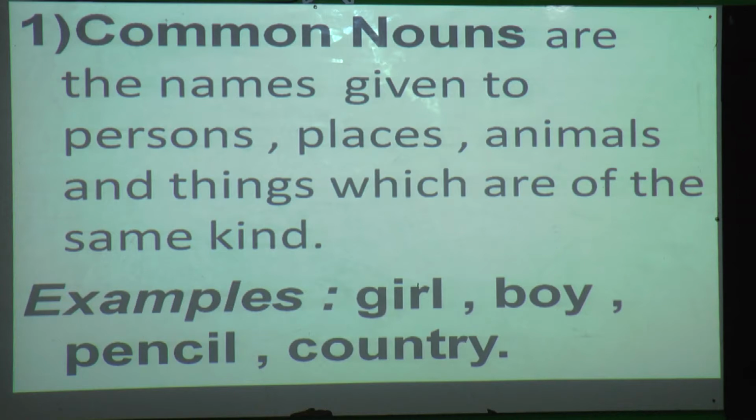Now examples. What are the examples? Yes, girl. All types of female gender we can call a girl. Then boy, pencil, country. Here we can see they have not specified any name of a girl, of a boy, of a pencil or a country. A common name is given to everyone. So these are examples of common noun. Understood students, what is common noun? Yes, a common name given to persons, places, animals and things which are of the same kind. Now we will move forward to the next.